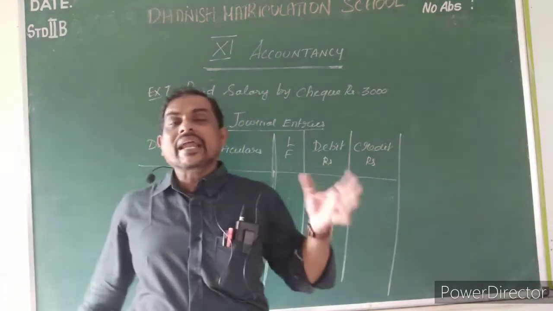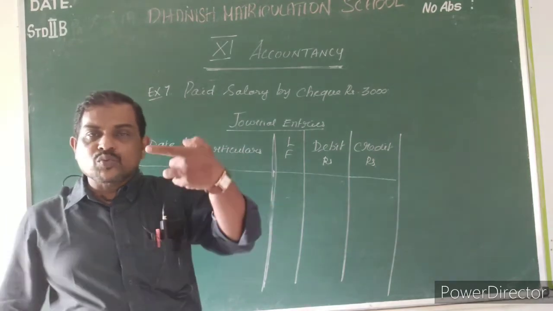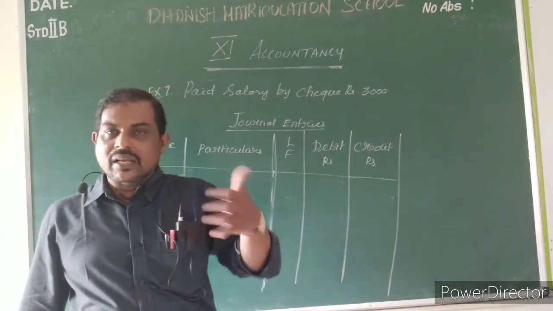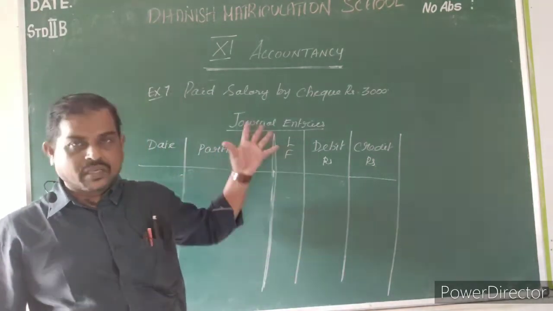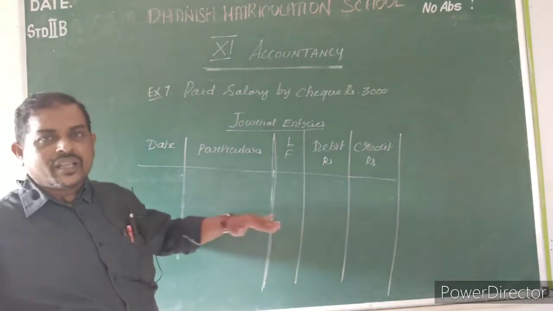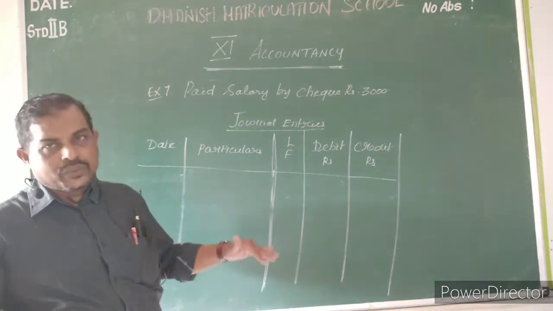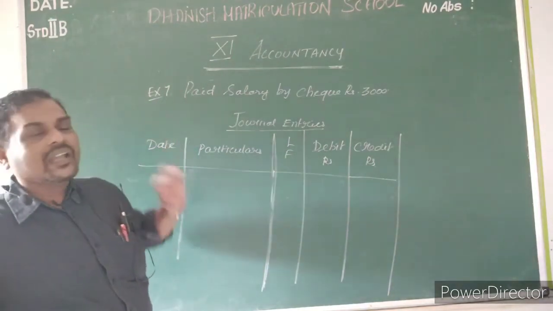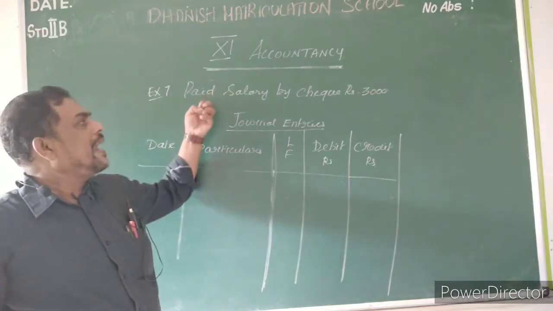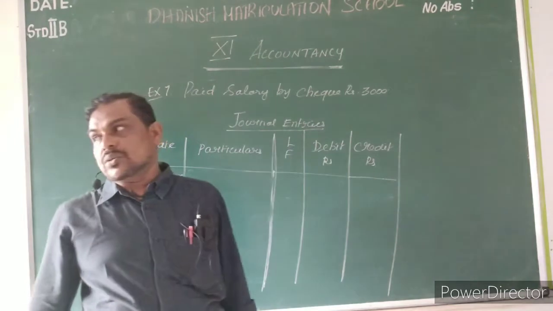See, you can write the journal entry one by one. Once you write a journal entry, leave one single line, then you can start the next journal entry. After completing one journal entry, leave only one line, then continue with the second journal entry. What is the next journal entry? Paid salary by check rupees 3,000.